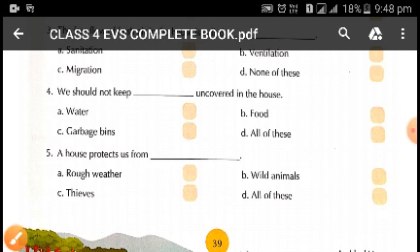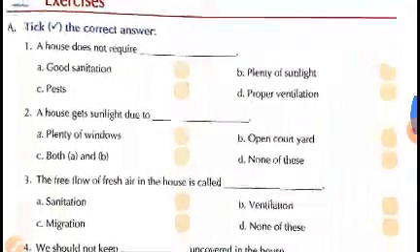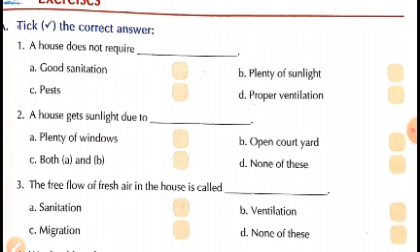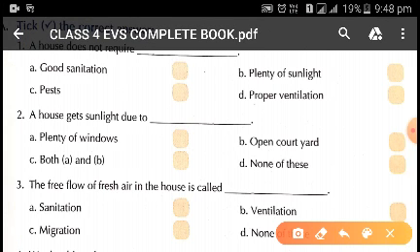Now coming back to the first question, we'll read once again and revise it. Tick the correct answers. A house does not require pests. So the answer is pests. A house does not require pests. So you will tick in the box in front of pests.